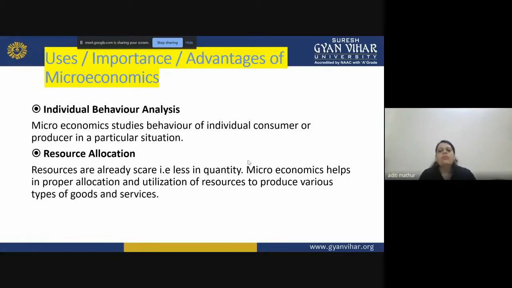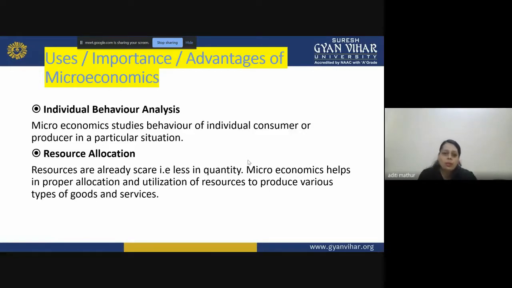So there are n number of opportunities and ways in which the money can be used, right? So coming up to that decision, microeconomics helps you out, because microeconomics helps in a proper allocation and utilization of resources. You should utilize the resources effectively and efficiently, right? Just using doesn't make it worthy. You have to effectively and efficiently use the resources. Why? Because resources are limited, they are scarce in nature.